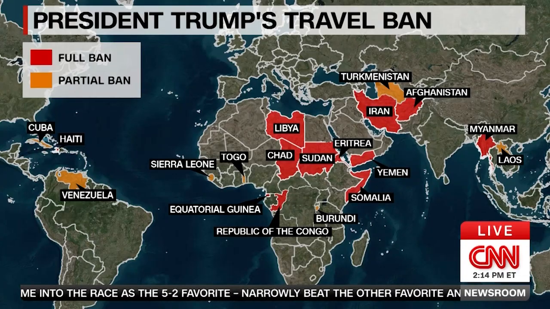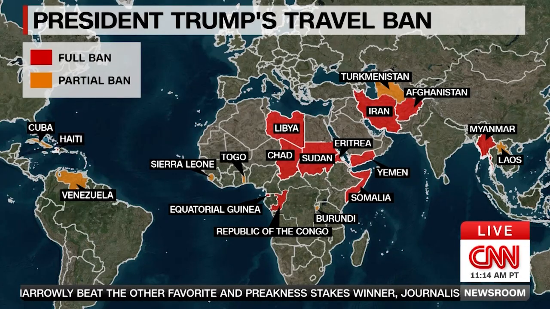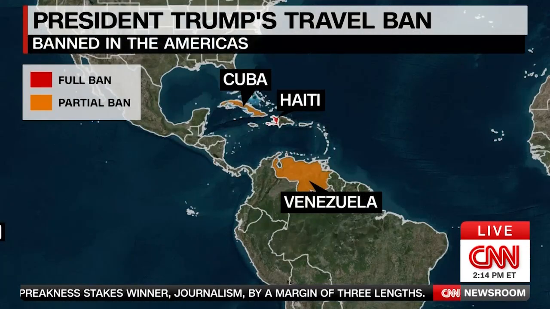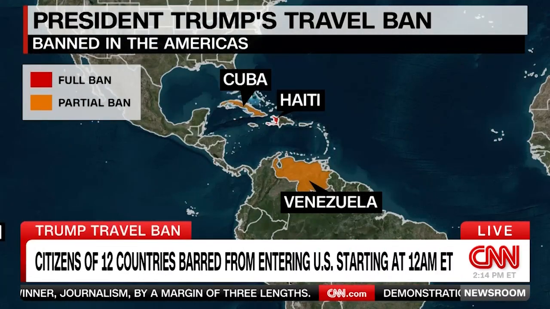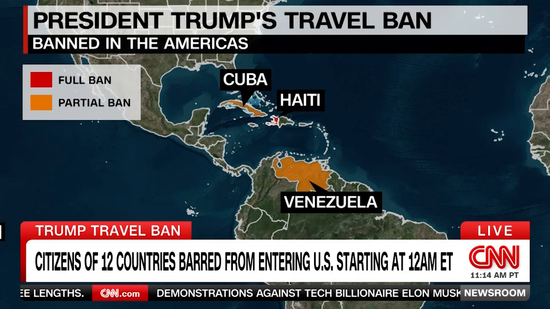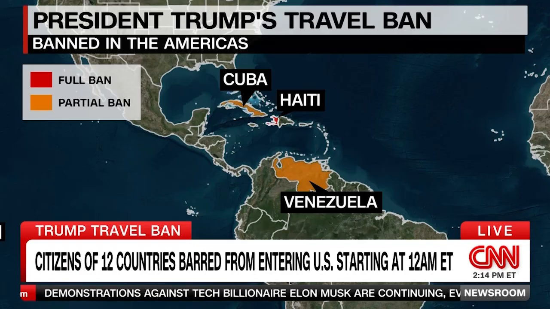These are countries, Jim, that have limited or no diplomatic ties with the U.S. In the Americas, entry has been suspended for citizens of Haiti, while Cuba and Venezuela, both governments seen as adversarial to the United States, face partial restrictions. This is what President Donald Trump said about the travel ban the day he signed the executive order placing travel restrictions on a total of 19 countries.